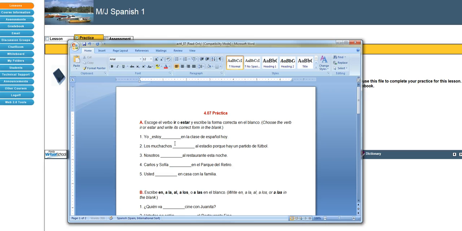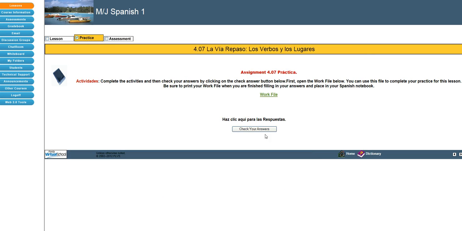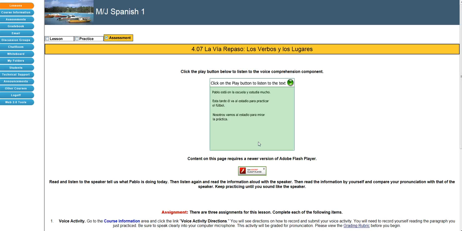Yo estoy. Here we've got an a, okay? It's part of the al there of estadio, but you've got an a, so which one are you going to use? Are you going to use ir or are you going to use estar? And with a, you remember, hopefully, that you're going to use ir. So do the practice. Make sure you are very careful in your practice. Click and check your answers after you're done so you can make sure you're doing it right. Ask us if you have any questions or you're not sure. And then you're going to move on to the actual assessment.